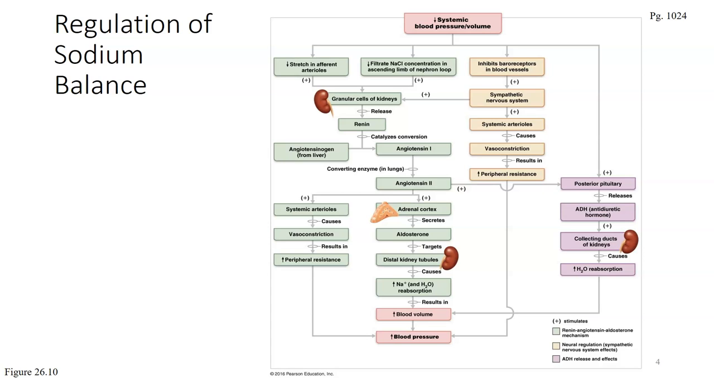Cardiovascular baroreceptors, or pressure receptors, alert the brain to increases in blood volume and pressure. The sympathetic nervous system impulses to the kidneys decline, causing the afferent arterioles to dilate. Glomerular filtration rate, the filtration rate of the kidneys, increases. Increased sodium and water output is a result, with reduced blood volume and pressure.